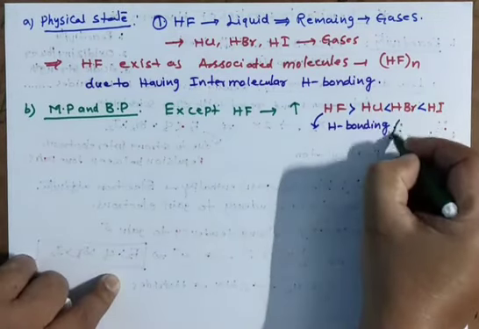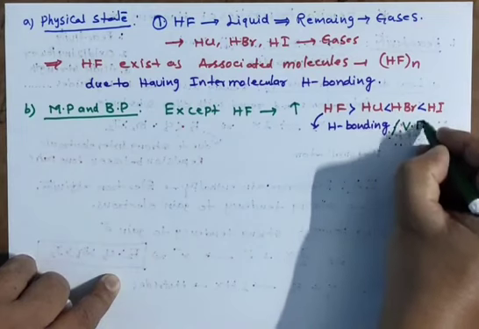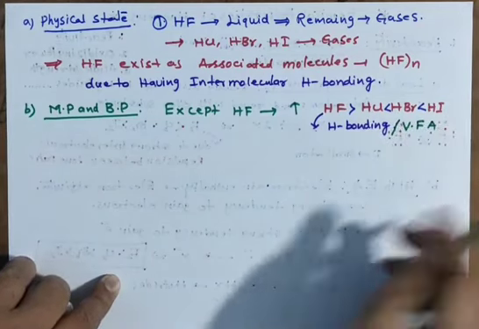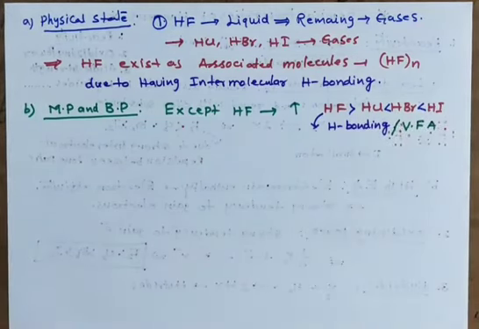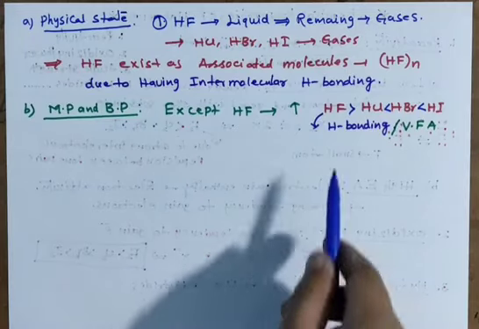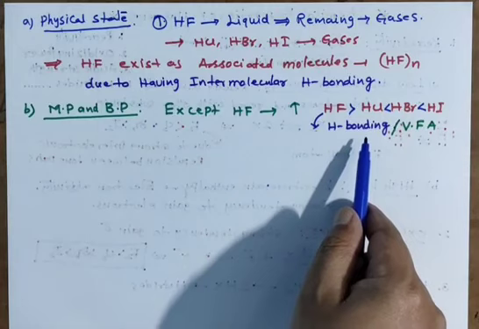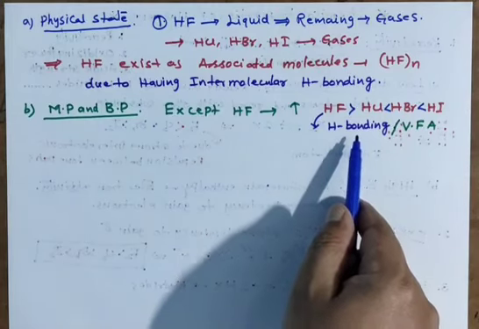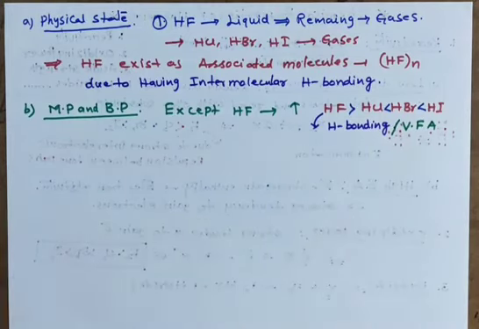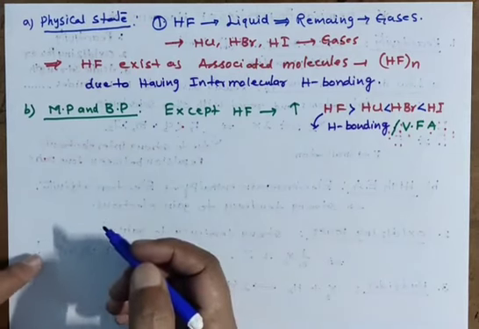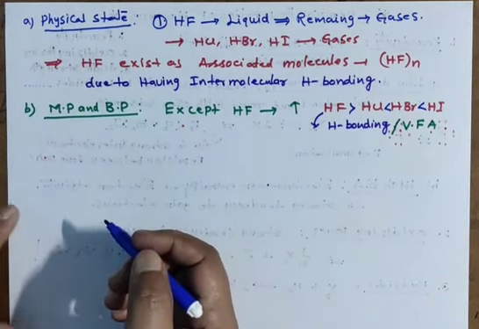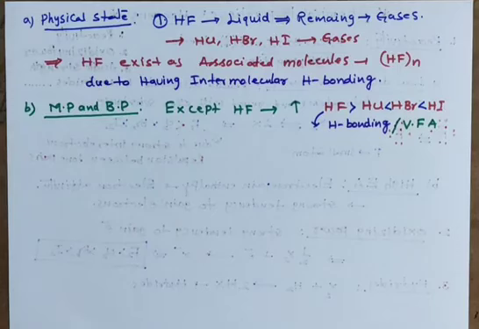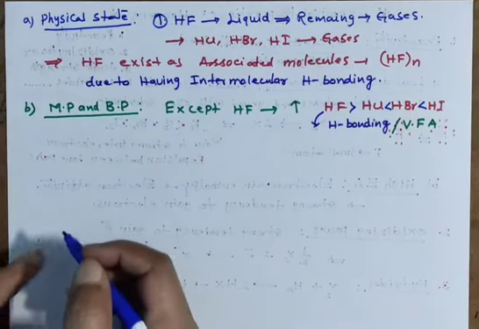Another reason is weak van der Waals force of attraction also. So when weak van der Waals force of attraction and hydrogen bonding are there, this hydrogen bonding gives the high melting and boiling point. Clear? That is the main reason for melting and boiling point.